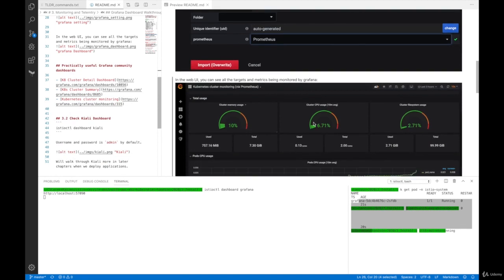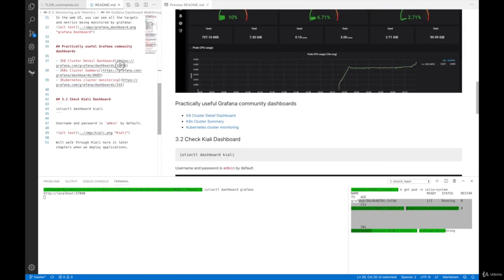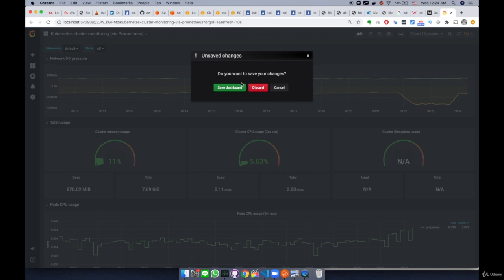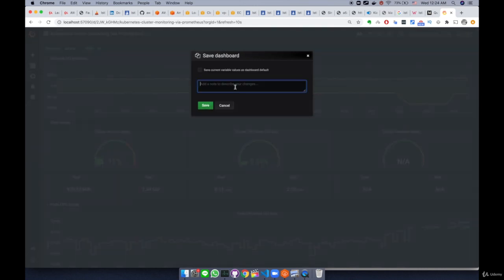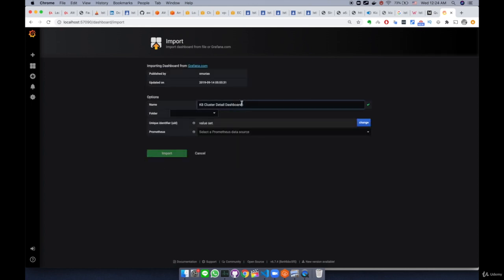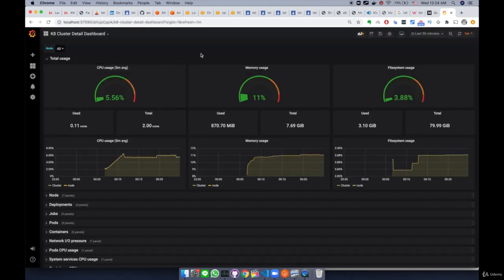Also, I'm going to show you another pretty cool dashboard that I like to use. So grab one of these IDs in these links in the bullet points. I'm going to grab this ID here. Do the same thing. Left hand side, hover your mouse over this plus icon and import. And you can click save dashboard to save the current dashboard. Save, okay. And then here paste in this ID, load. Okay, the name is already pre-filled to be Kubernetes cluster detail dashboard. You need to click this drop down to select Prometheus as a data source and click import. And this is going to be another visualization of Kubernetes cluster monitoring metrics.